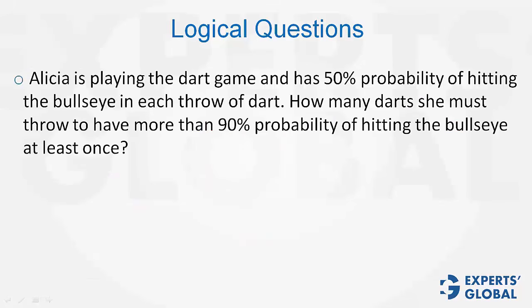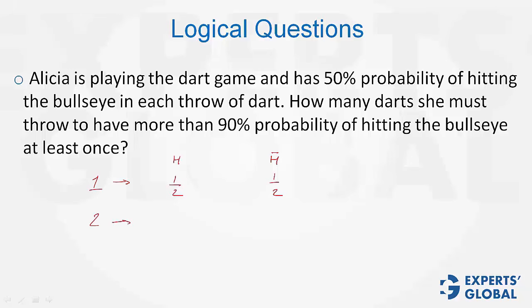Another question. A smart way of solving this question would be to figure out the probability of the bullseye not being hit. In one throw, the probability of being hit and not being hit. The probability of being hit is 1/2. The probability of not being hit is also 1/2.